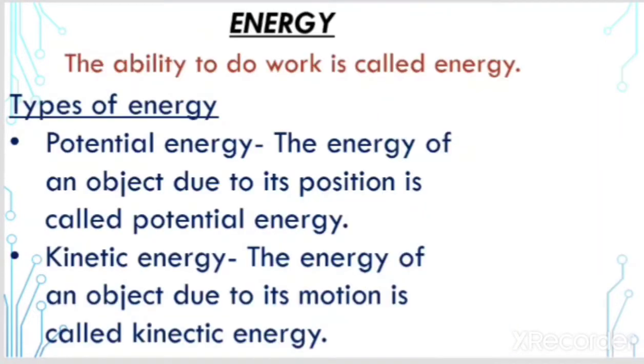Now what is energy? The ability to do work is called energy. The work which we do needs some energy. Okay, without energy we are not able to do the work, so that is called energy. We need energy to do work. So there are two types of energy. The first is potential energy and the second is kinetic energy.